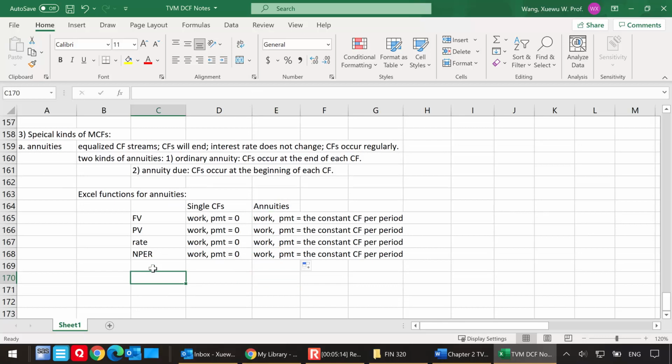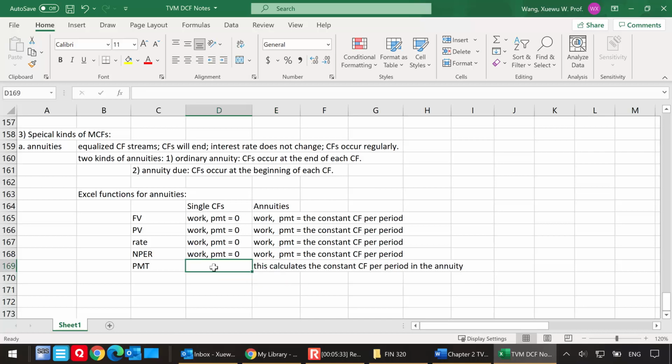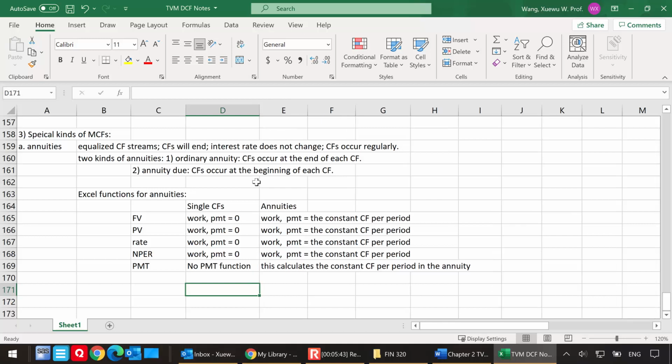In addition, you also have a payment function here. The payment function calculates the constant cash flow per period in the annuity. These are actually very subtle things. There's no payment function for single cash flows. As we said, for single cash flows, there is no periodic payment, or there are no periodic cash flows in between. So the payment function does not work for single cash flows, but it is available for annuities.